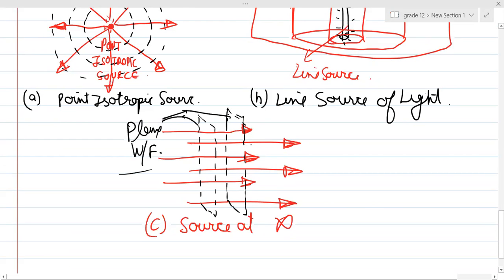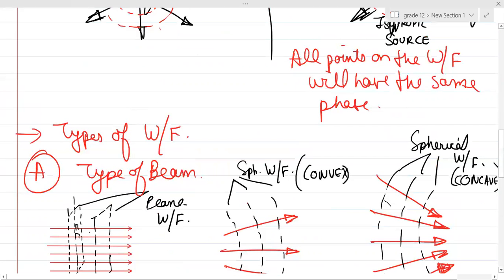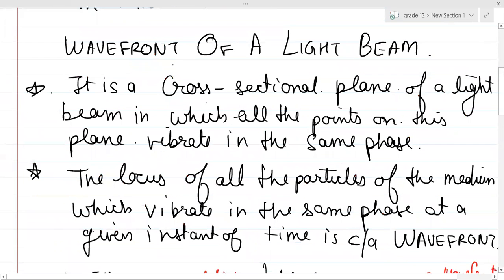We'll write the properties of these wavefronts. Still, we are discussing the first postulate only. You know, Huygens gave his whole postulate for wavefront formation and all. Is this clear, guys?